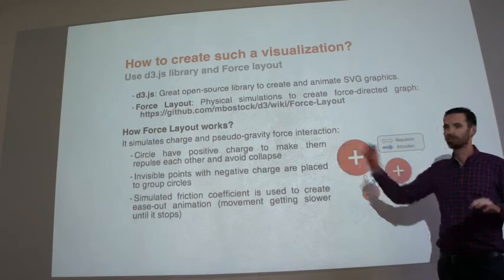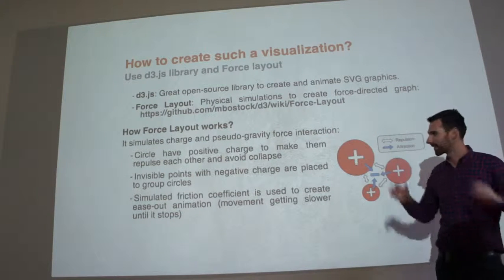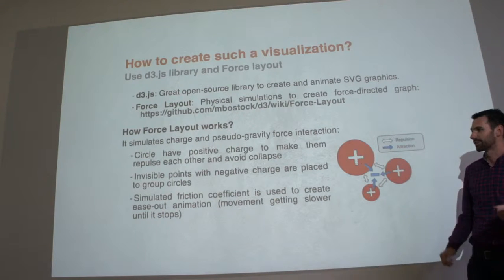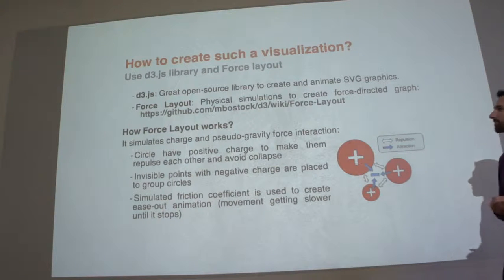Of course, I haven't done this. Everything is in this force layout. There is a crazy guy who made all this, and then you just have to use it. It's not that hard to use, and I invite everybody to have a look at this force layout.